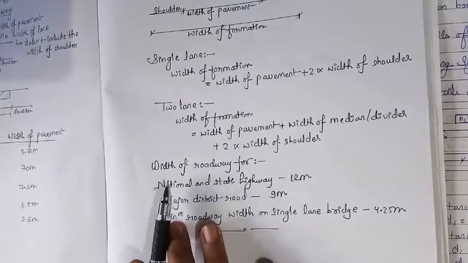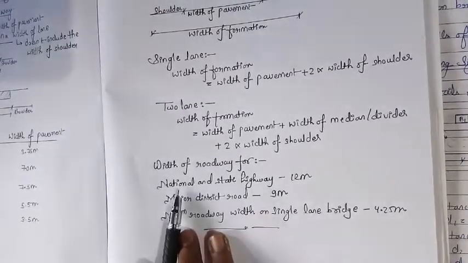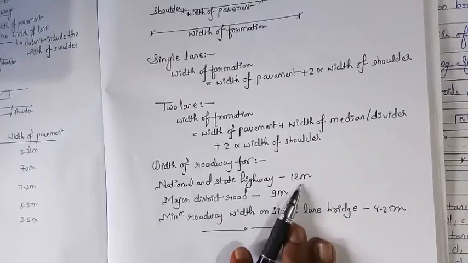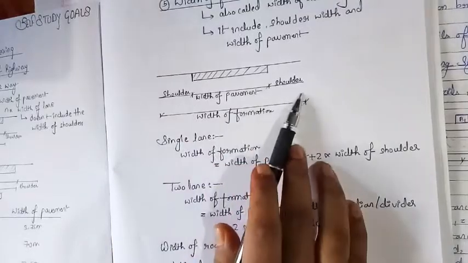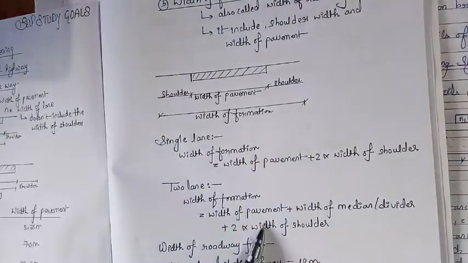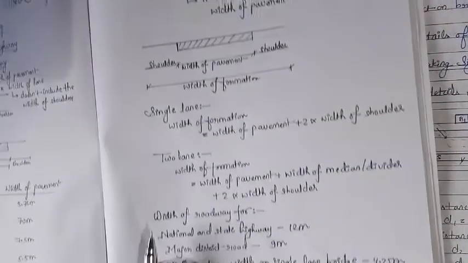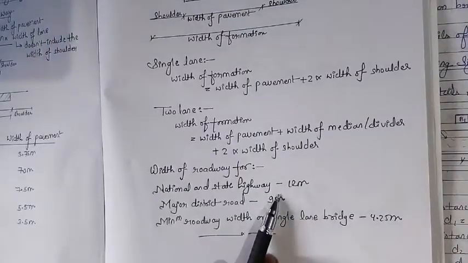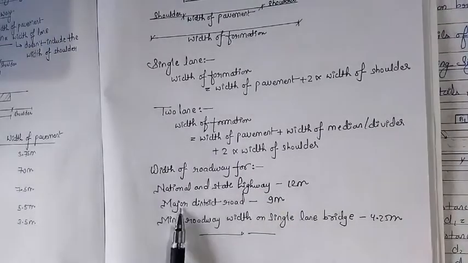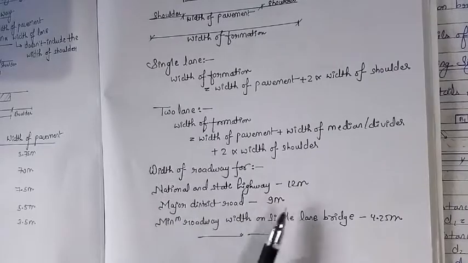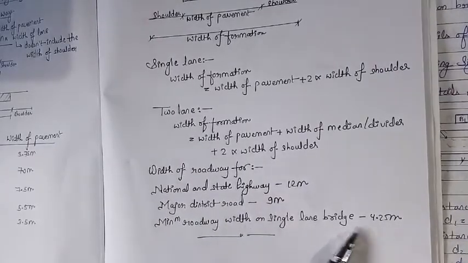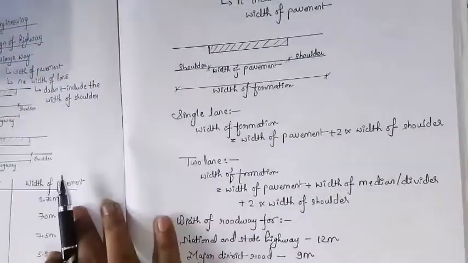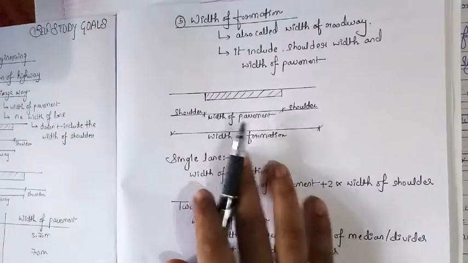Okay, so for width of roadway the standard value for national and state highway is 12 meter. So this value, including the shoulder and the lanes and the median, is 12 meter in case of a national highway and state highway, and for the major district road its value is 9 meter. Minimum roadway width on a single lane bridge is 4.25 meter. So this is all about the width of carriageway and the width of a formation.